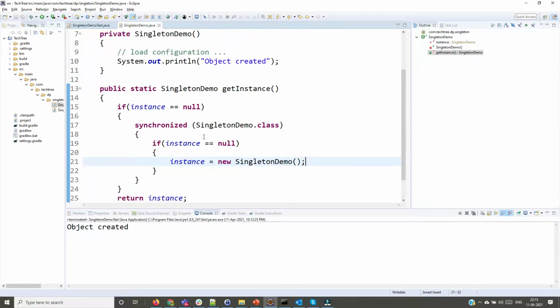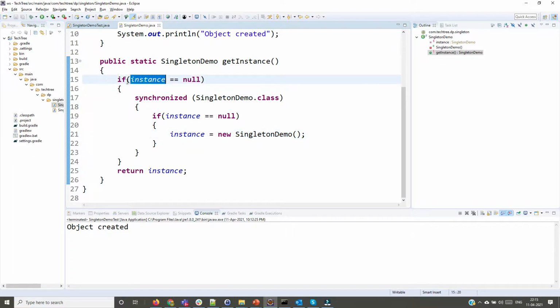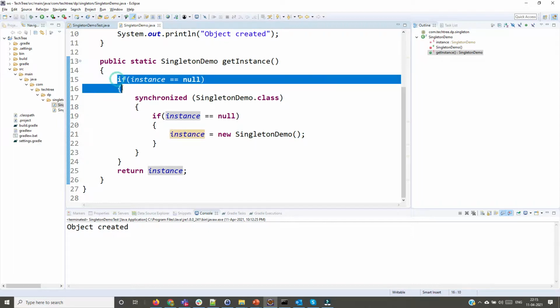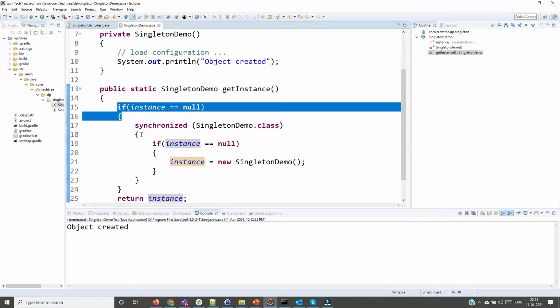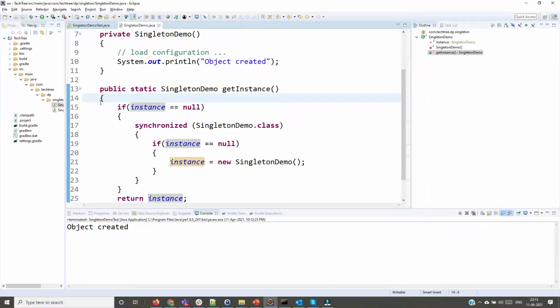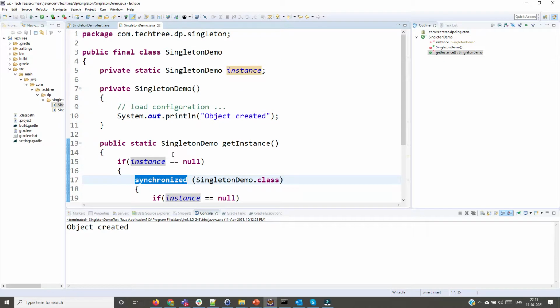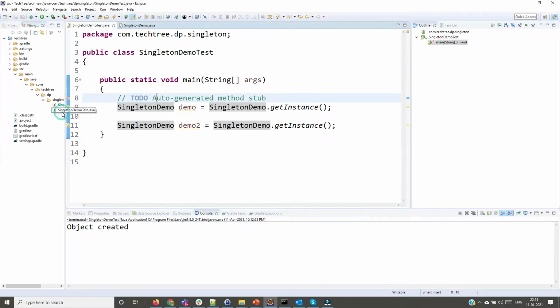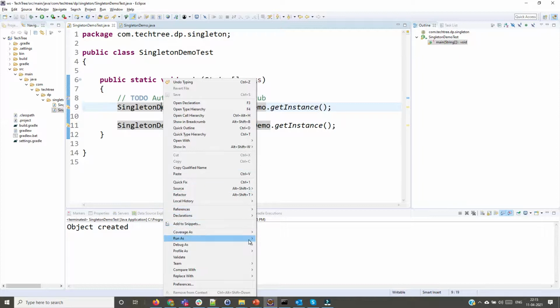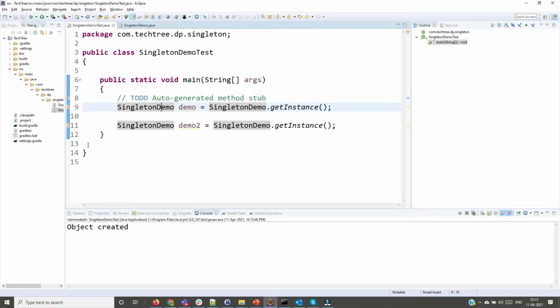Now there will not be any performance issue, because this block will be executed only once. If a second time any thread comes at this line number 15, this thread will not go into this synchronized block. So this is an example of thread safe singleton, and there won't be any performance problem. Let's run this. Yeah, this is working fine.